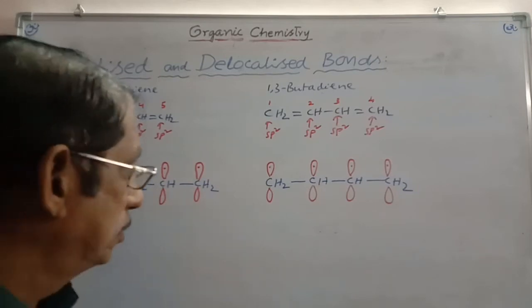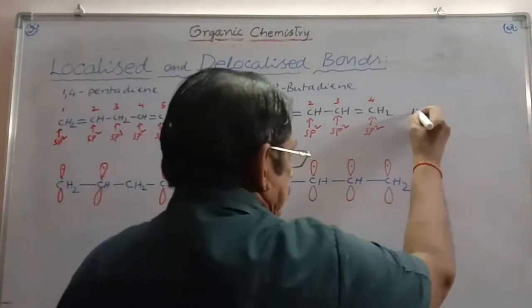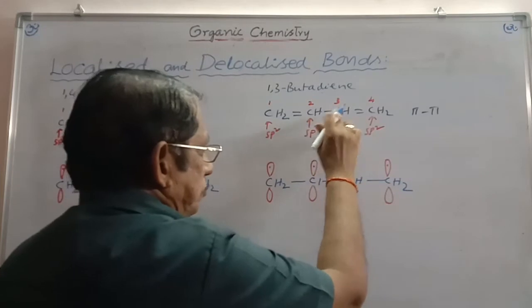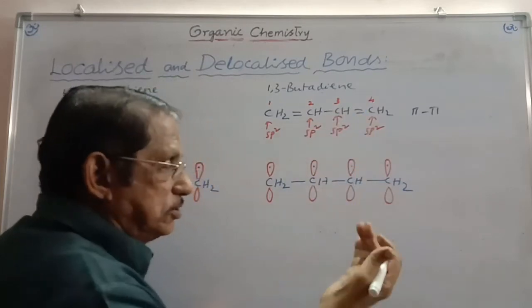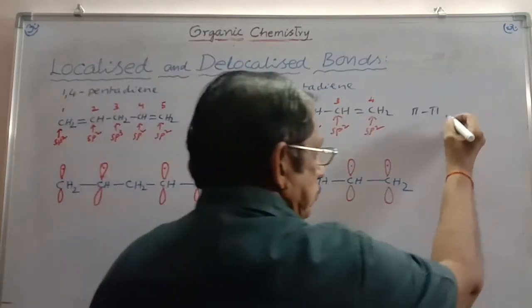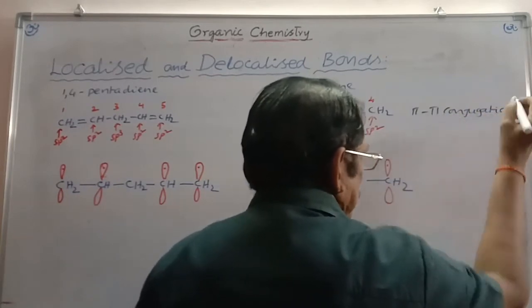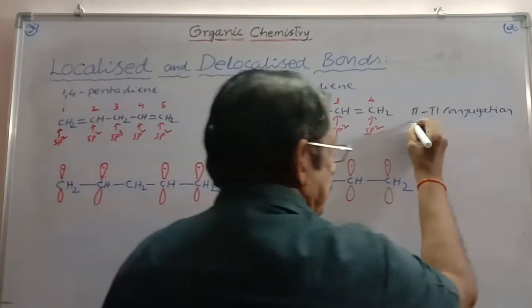And here these two pi bonds, pi bond, alternate position pi bond. So pi bond is in conjugation with another pi bond. This is what you call pi-pi conjugation.